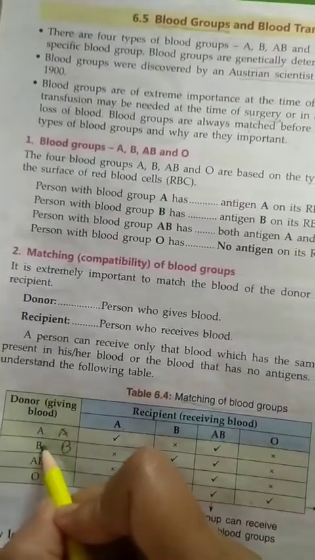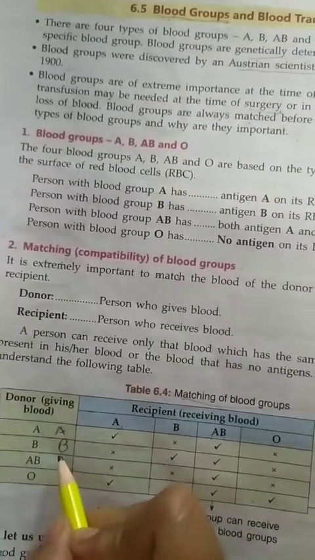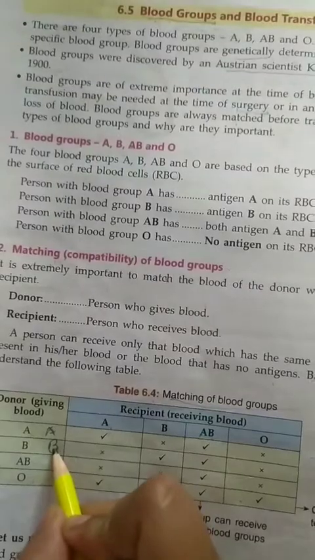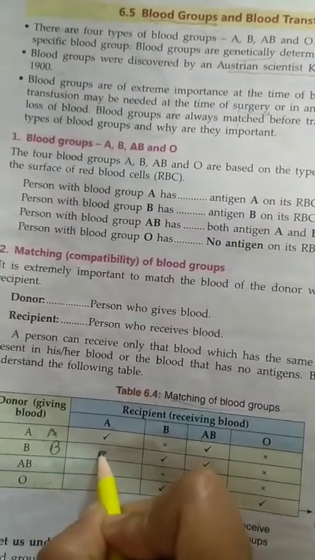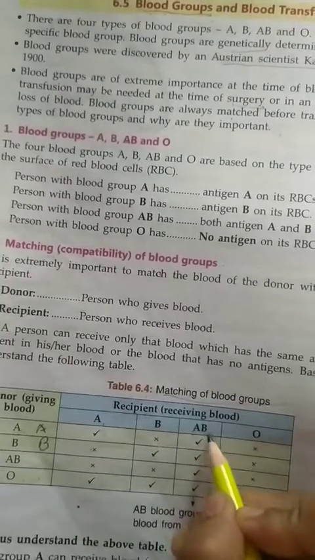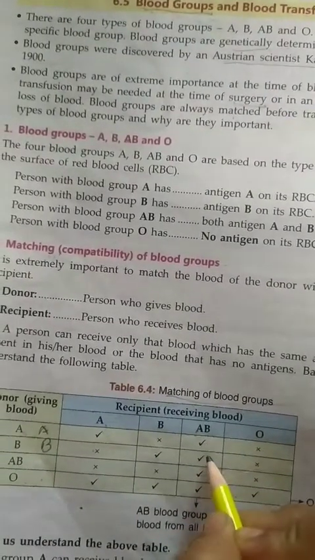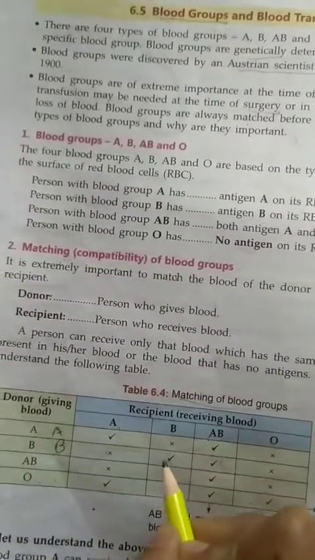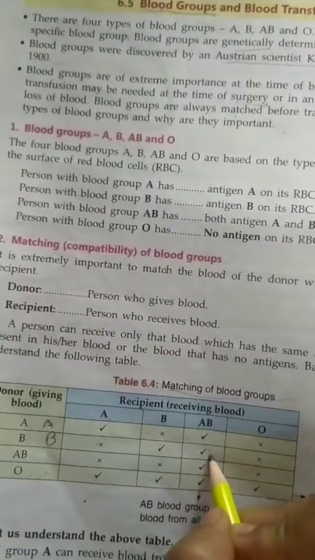Then come to the B blood group. B blood group has antigen B, so it can give blood to those who have the antigen B. A doesn't have antigen B, but B has antigen B, and in AB blood group also B is present. So blood group B can give blood to B and AB blood groups.